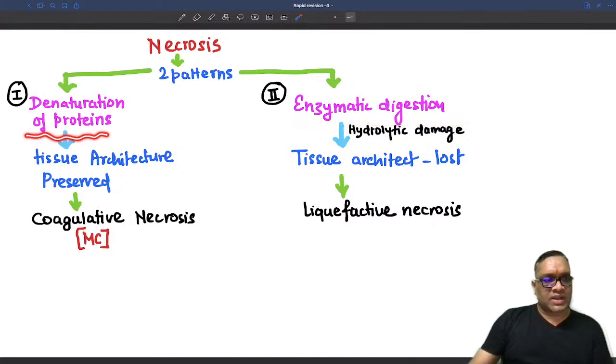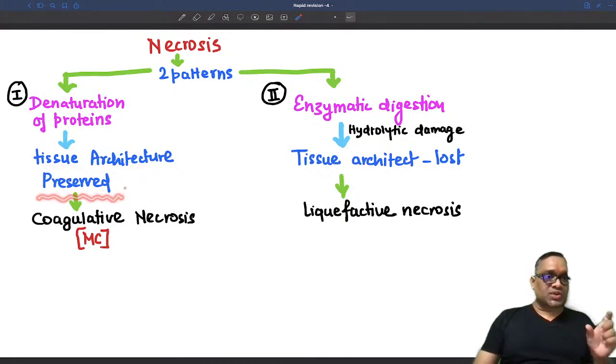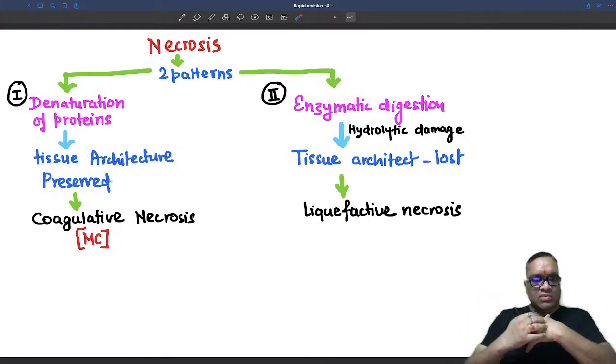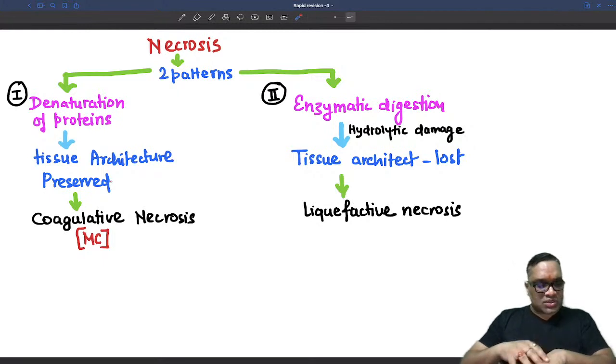Whenever denaturation of the protein is the primary pattern, tissue architecture, that is very, very important, will be preserved, because the protein is getting denatured, right? For example, if the sun is falling on my skin, I am having some denaturation of the protein, but I will not have loss of tissue architecture.